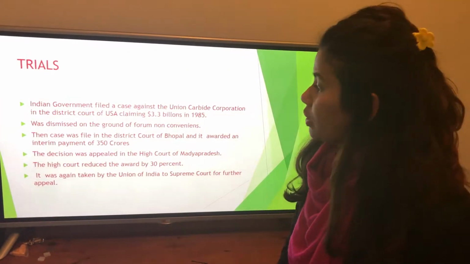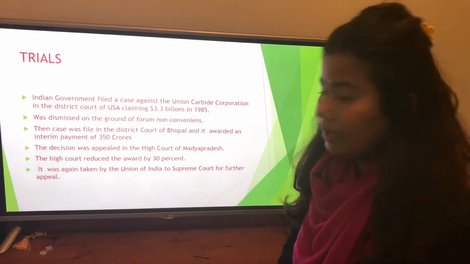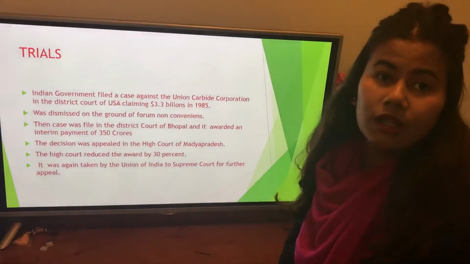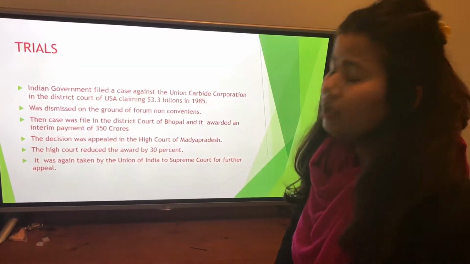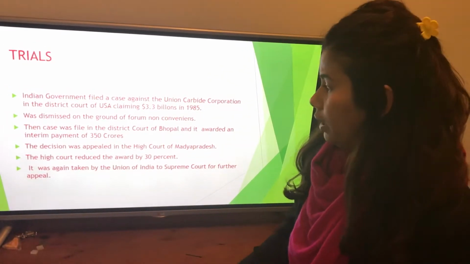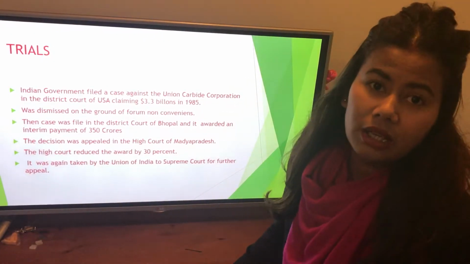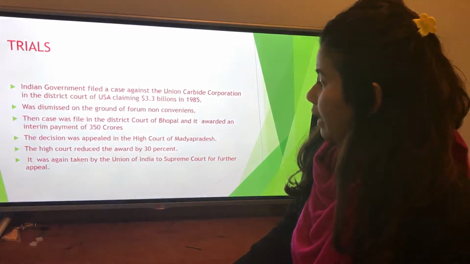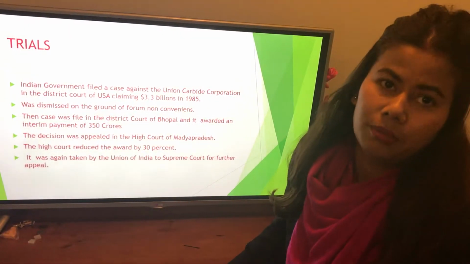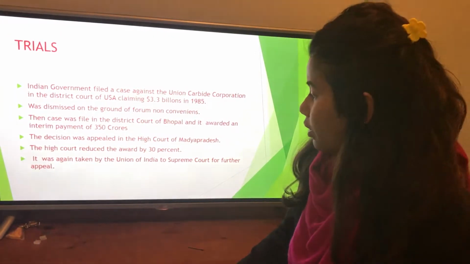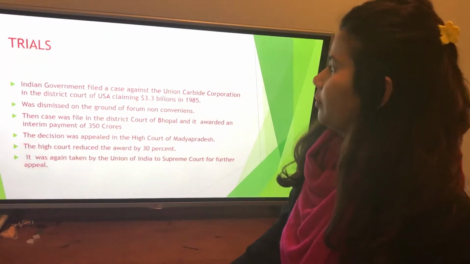Then, the case was filed in the District Court of Bhopal, and the court awarded 350 crores of interim payment, which was again appealed in the High Court, and the High Court decreased the amount by 30%. Then the case was taken to the Supreme Court.